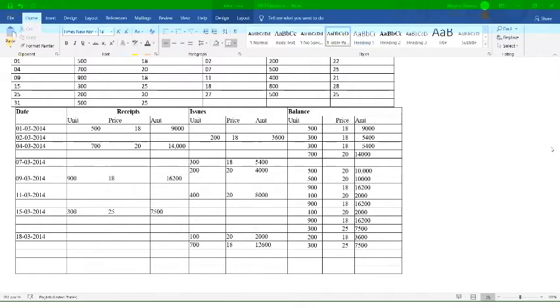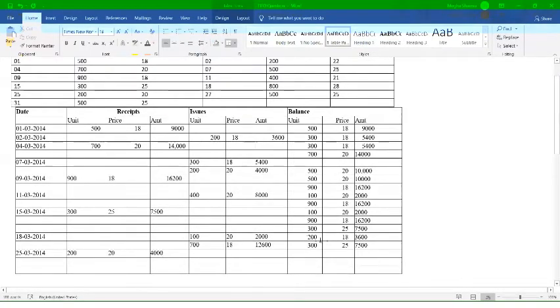How many units have you purchased? You have purchased 200 units at the rate of 20. So we can write over here 25th March, that is how many units you have purchased? That is 200 units at the rate of 20. So what will be your balance? That is 4,000, right? So here we can write down the same balance.